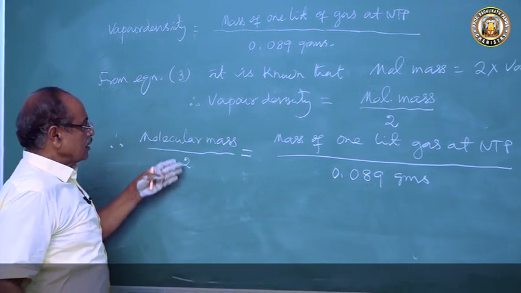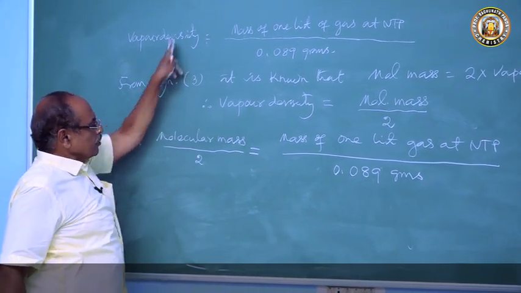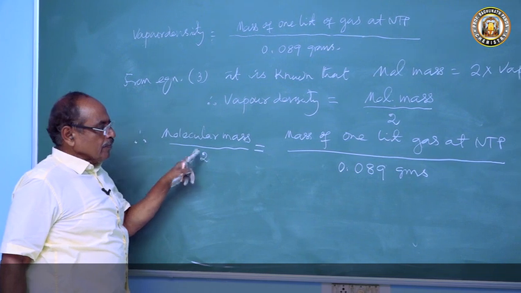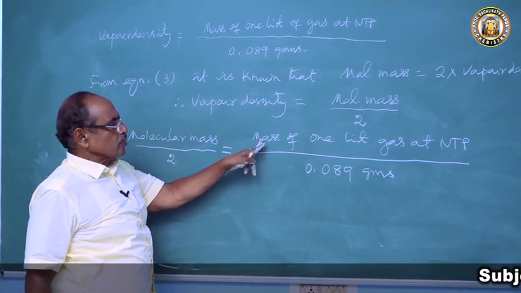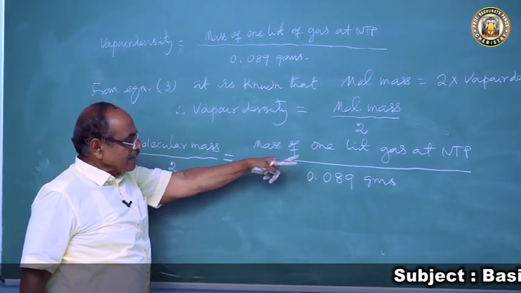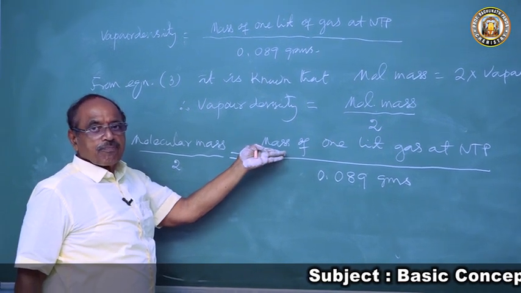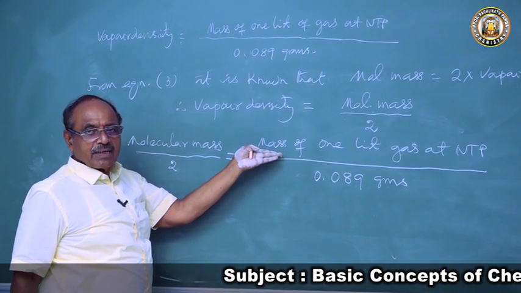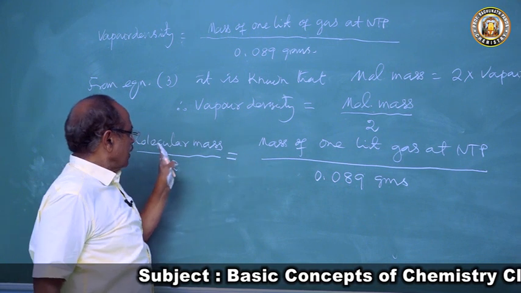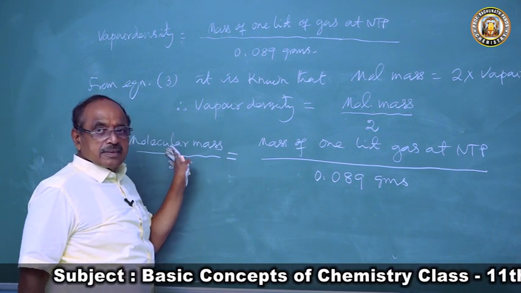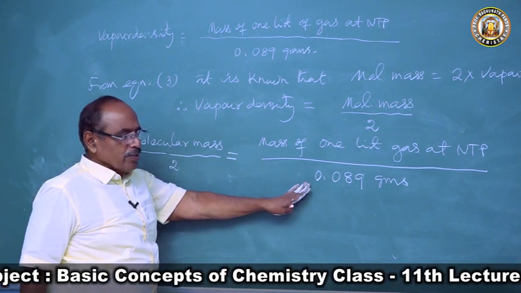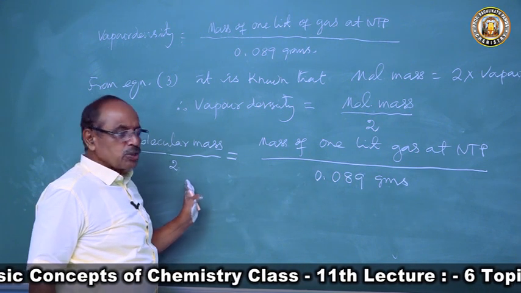Could you understand this? So in place of vapor density we put molecular mass. Now if we make a cross multiplication, mass of 1 liter of gas at NTP will be molecular mass into 0.089 grams by 2.